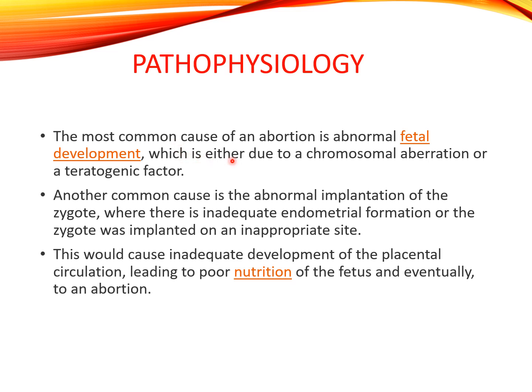Pathophysiology. The most common cause of abortion is abnormal fetal development, which is either due to chromosomal aberration or teratogenic factors. So the common cause is fetal developmental abnormality, which can be due to what? Chromosomal aberration and teratogenic factors.